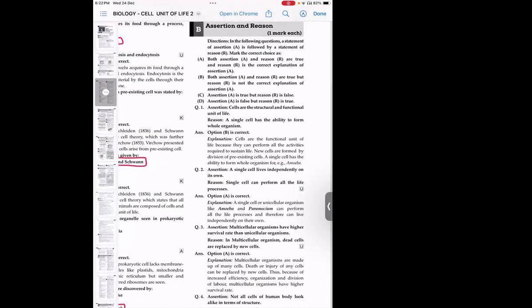Now, the question answers, assertion, reason. For these assertion, reason questions, children, if you want to score full marks, what you need to do is read the statements twice. Whatever statements are given, you should read them twice. If you read them twice, automatically you will be able to understand the answer from it.